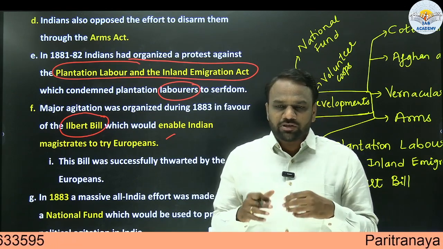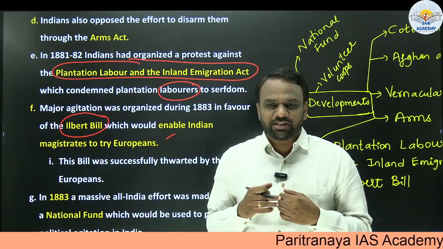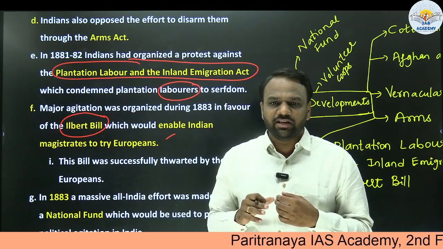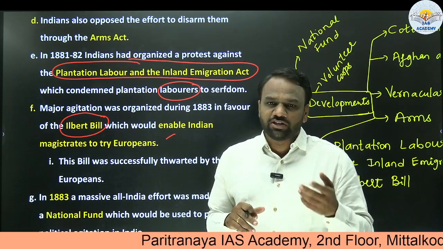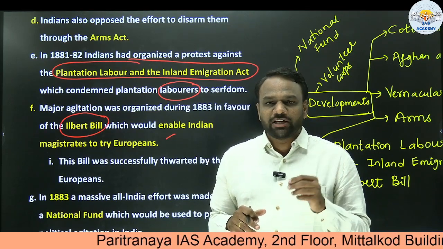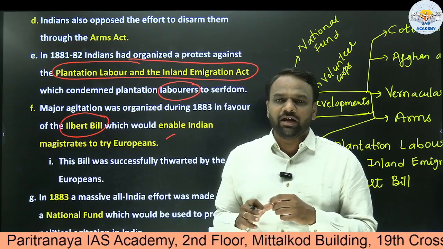Now suppose an Indian person has committed a mistake and he has to be sentenced, he has to be punished. This punishment anyone can give, either an Indian judge or a foreign judge. Anyone can give punishment to an Indian person who has committed any kind of crime.